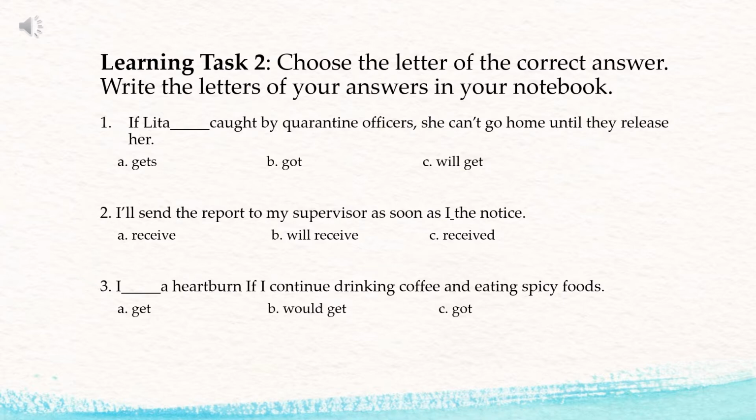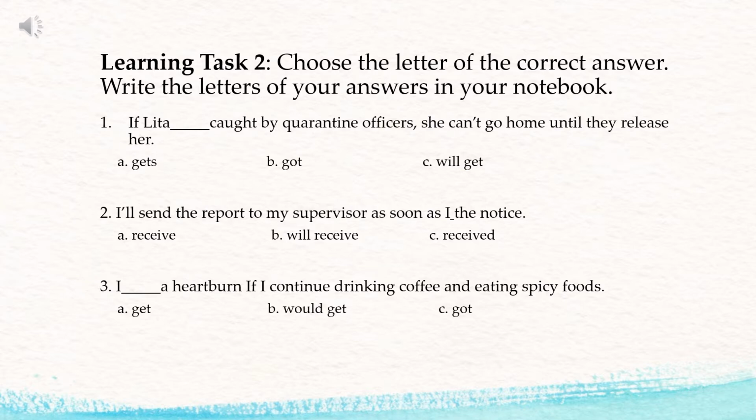Because that is an if clause. And whenever the if clause appears first before the main clause, it should be separated by a comma from it. So we have a subordinate clause and a main clause. Which is the subordinate clause? "If Lita is caught by quarantine officers" is the if clause or the conditional clause. Then "she can't go home until they release her" is the main clause.